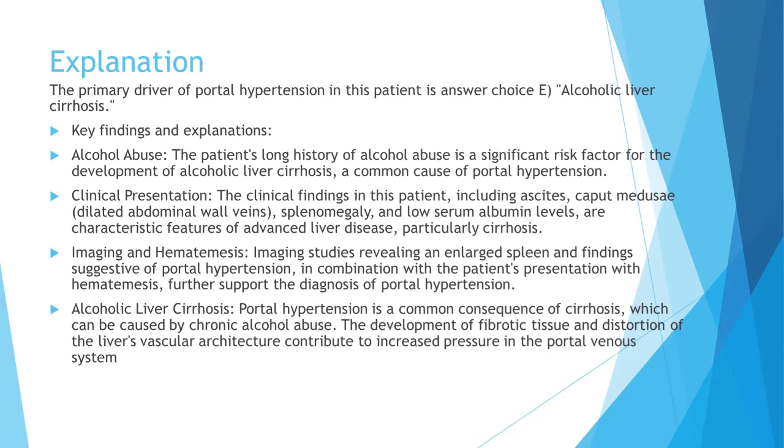The clinical findings in this patient, including ascites, caput medusae, splenomegaly, and low serum albumin levels, are characteristic features of advanced liver disease, particularly cirrhosis. Imaging studies revealing an enlarged spleen and findings suggestive of portal hypertension, in combination with the patient's presentation of hematemesis, further support the diagnosis of portal hypertension. Alcoholic liver cirrhosis. Portal hypertension is a common consequence of cirrhosis, which can be caused by chronic alcohol abuse. The development of fibrotic tissue and distortion of the liver's vascular architecture contribute to increased pressure in the portal venous system.